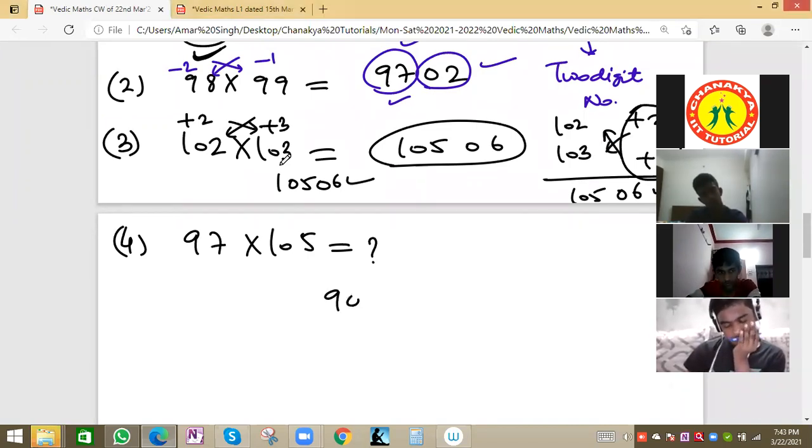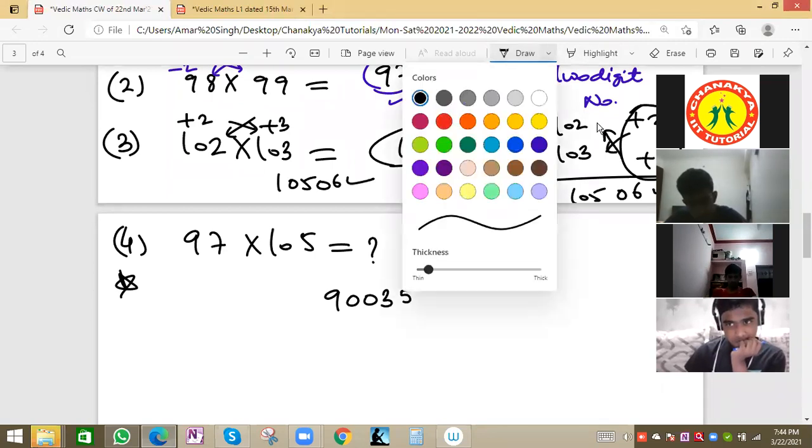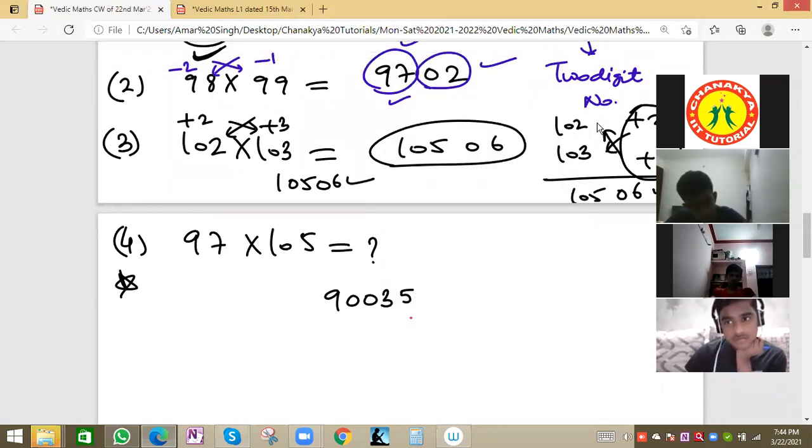Let me solve for you. First, we'll put a star mark, because in this case a small change will be there. One number is less than 100 and one is more than 100, so there is a small change in our normal method. Here we write 97 as it is, 105 as it is, and